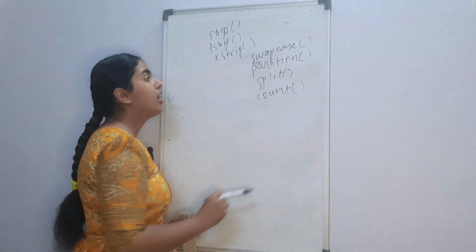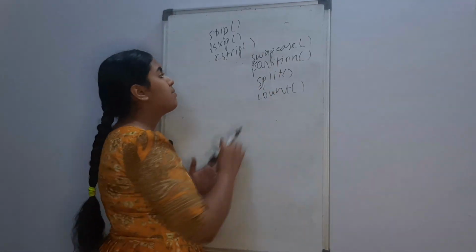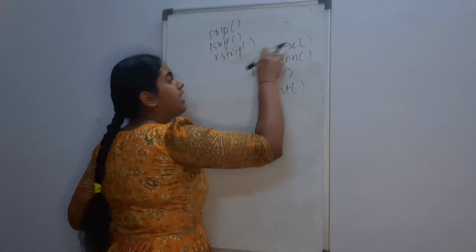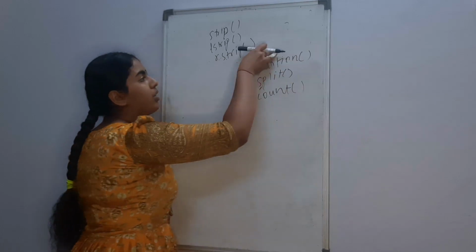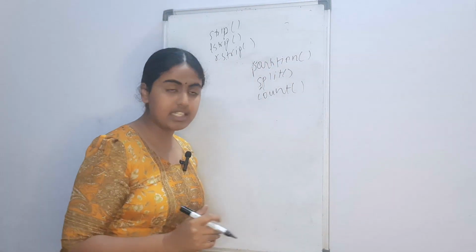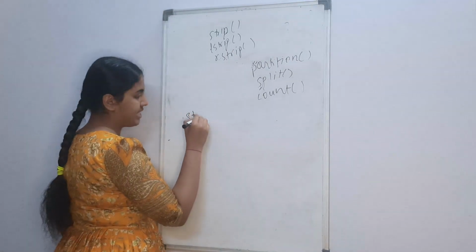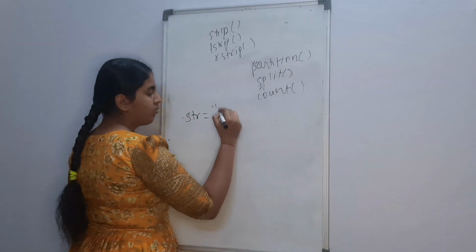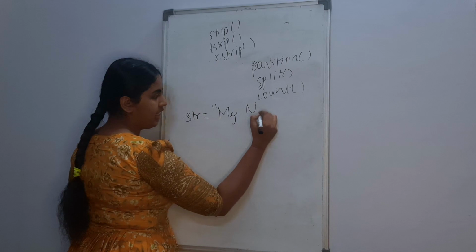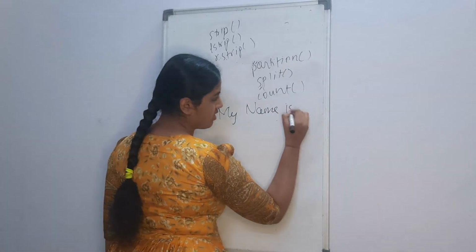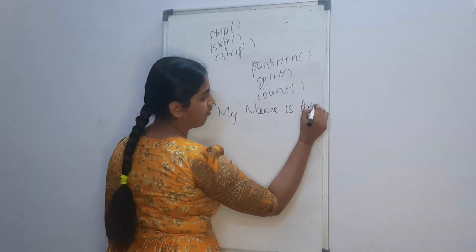Now swapcase, I think it's pretty evident with the name itself, but what it does is, if you have a string, let's say str equals My name is Ari.